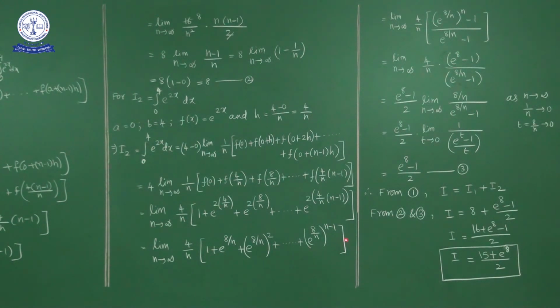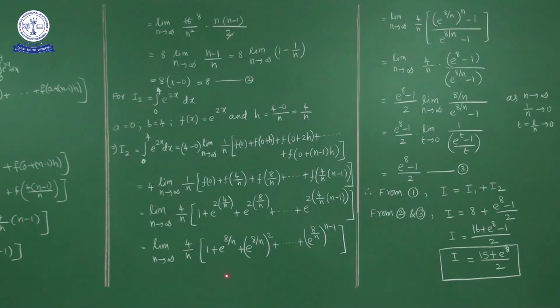Here this is the sum of n terms of a geometric progression, similar to the previous question. This bracket part alone is the sum of n terms of a geometric progression with first term a as 1 and common ratio as e power 8 by n.